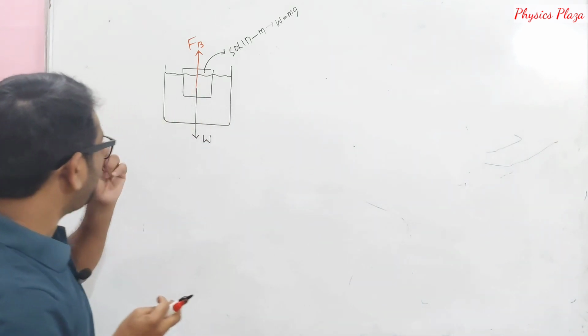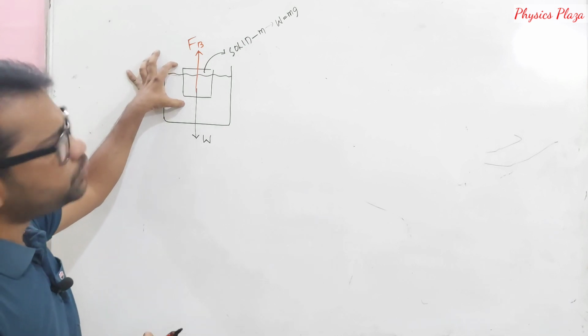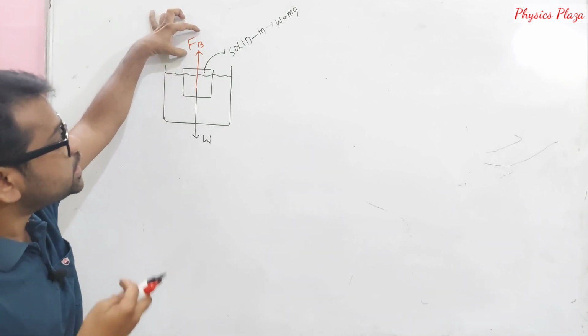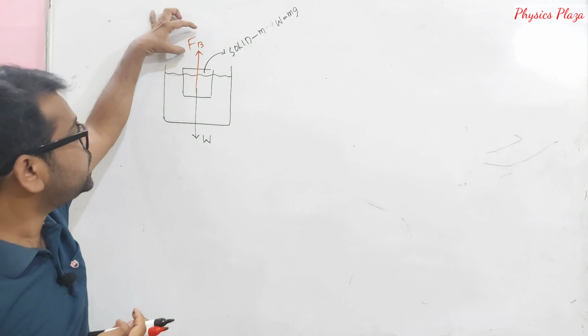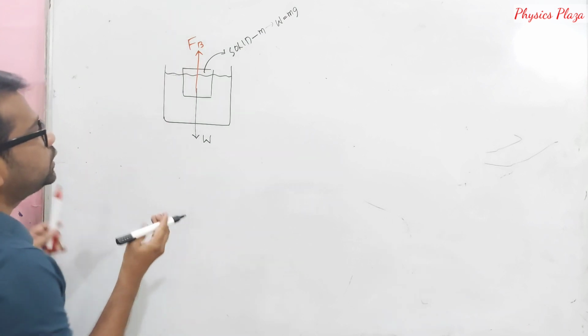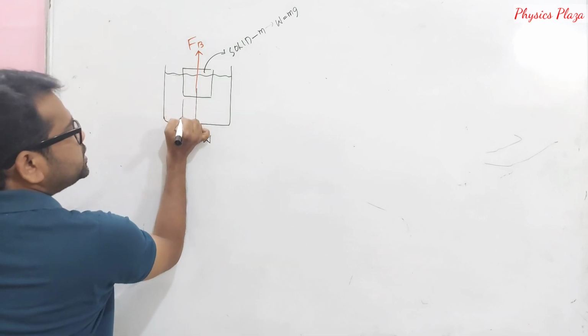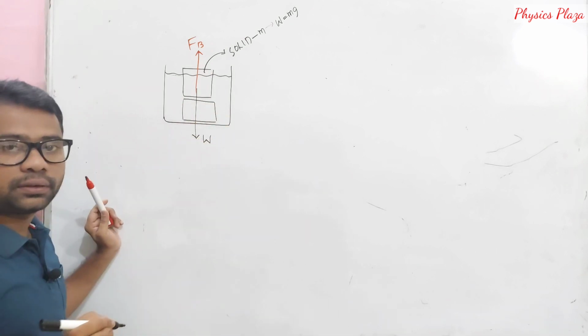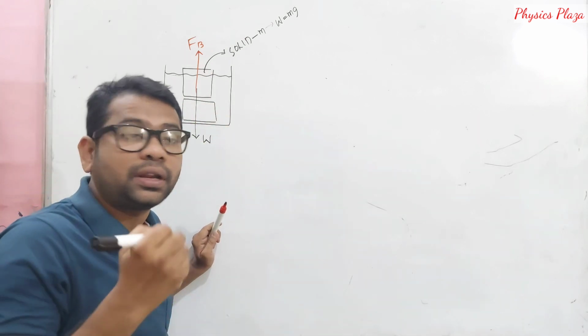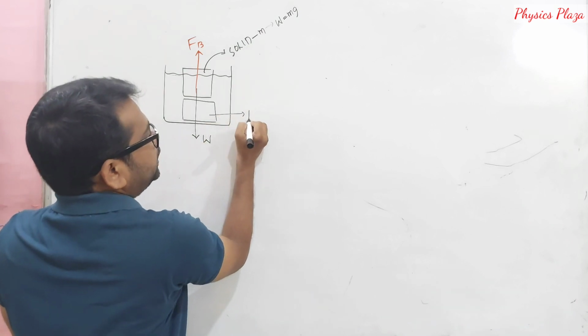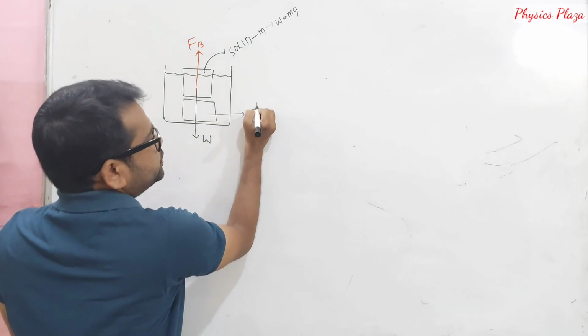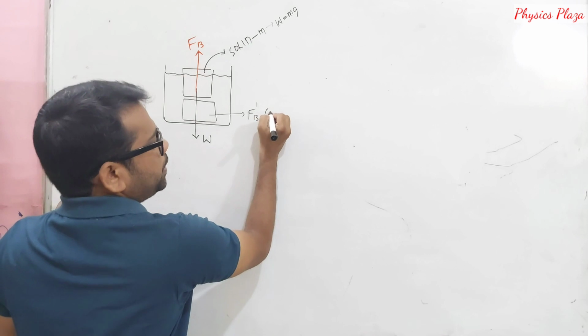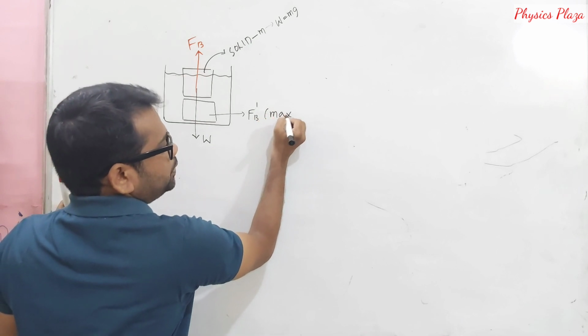When a body is immersed partially, of course, it experiences some buoyant force, let us say Fb. But children, the moment this body is immersed completely, its value will be maximum, let us say Fb dash. It is a maximum value.